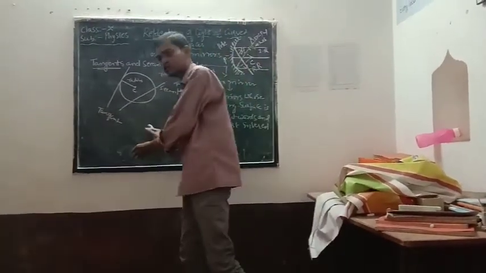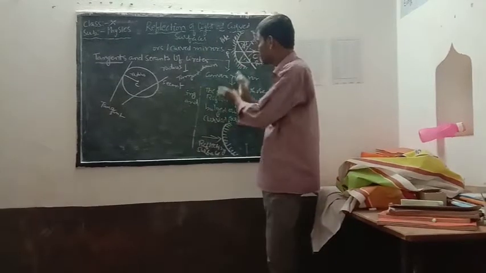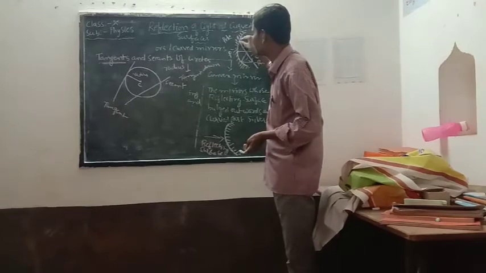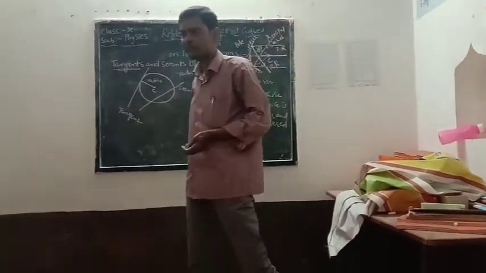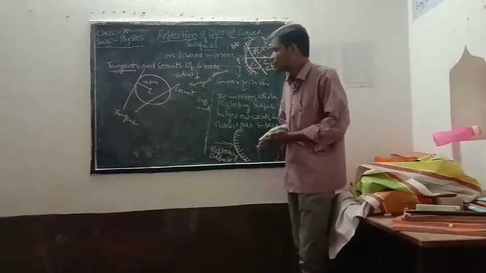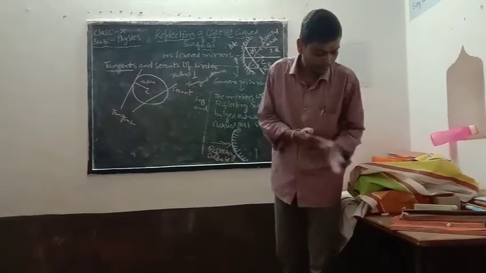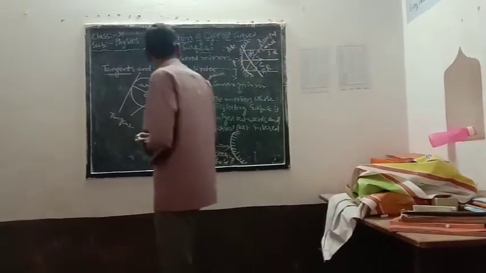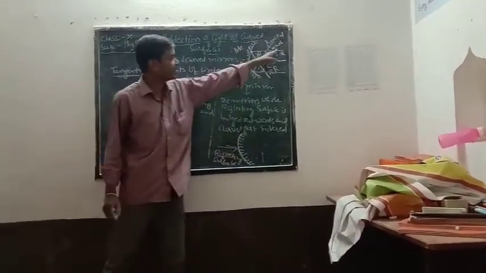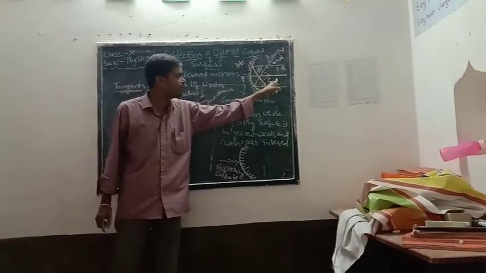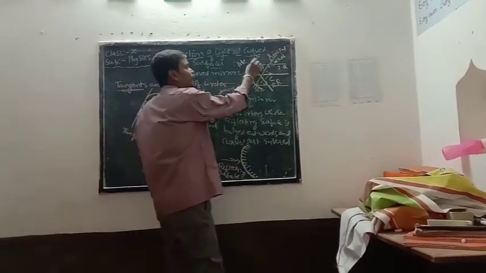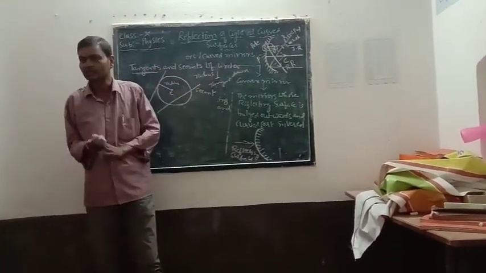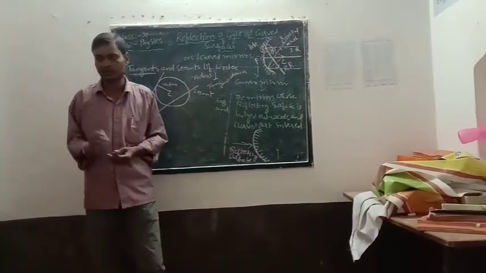So in this method also we can find the normal, but it is better to remember the easiest way: the line joining the point of incidence to the center of curvature. And the remaining thing: first, angle of incidence is equal to angle of reflection is correct. And second, the incident ray, the normal and the reflected ray all lie on the same plane, no? Means the laws of reflection are valid for the curved surface. So the continuation part we'll see in the next class.